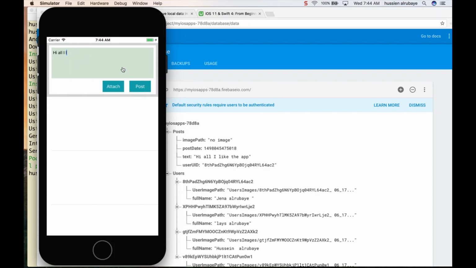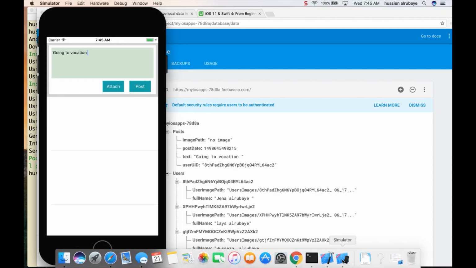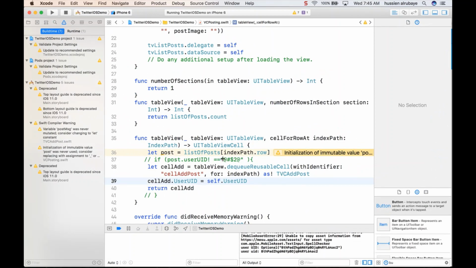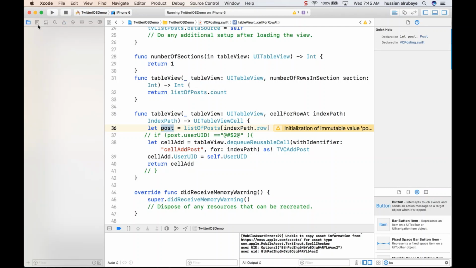If you say where you go, for example, we're going on vacation, whatever. If I just click, I will have a problem. Now he will update the node, but I don't want to update the node. I need every person to add a new post. To fix this part, I could fix it really easily. If I just go to the code part, which I have here, and I say hey, here I'm adding the post, and because the post is still the same, he will not change anything in that part.